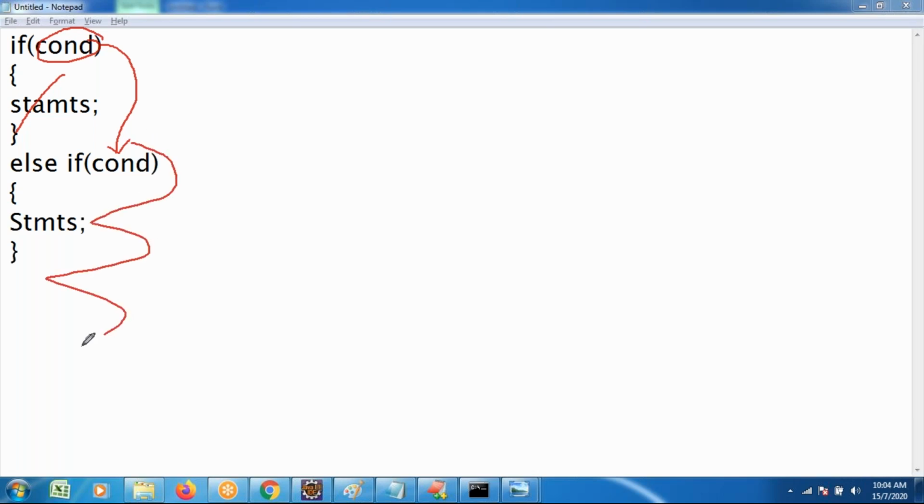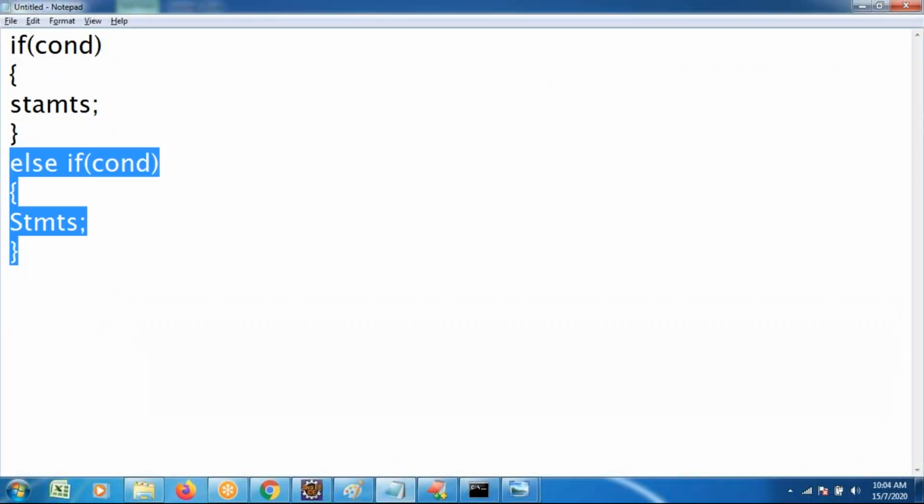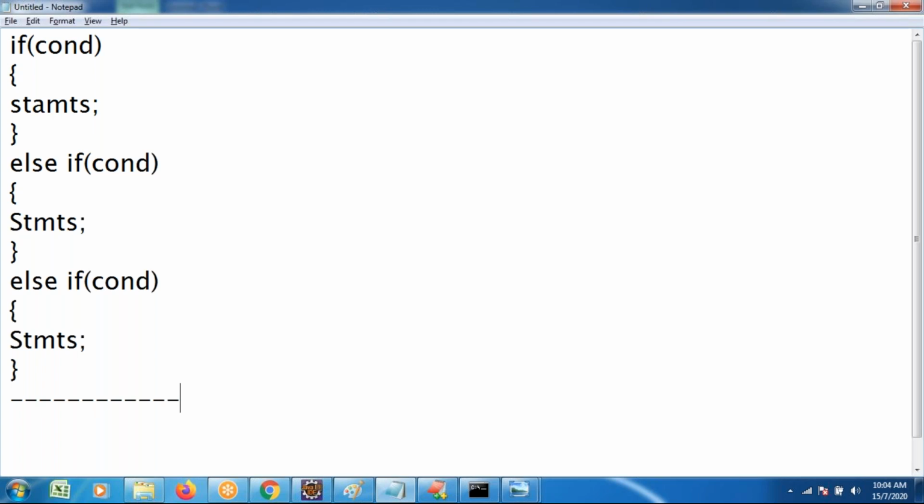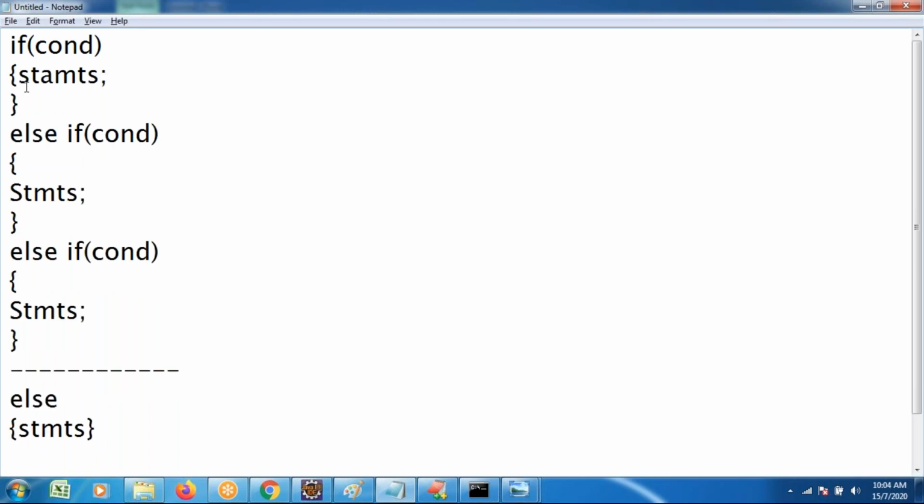Like this, we do multiple conditions evaluation. What is the logic? Condition 1, condition 2, n number of conditions; several conditions we can write. If any of the conditions is matching, the related statements are executed.